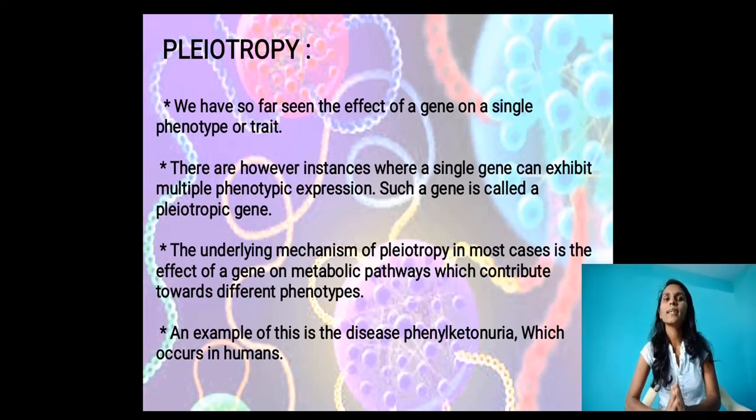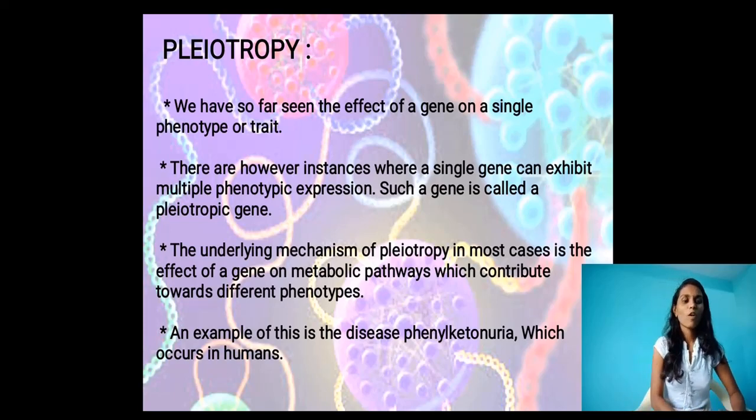Here only a single gene expresses multiple characters. Such a gene is called a pleiotropic gene. For example, a single gene affects metabolic pathways which contribute towards different phenotypes. A single gene that carries out different types of metabolic activities within the body is called a pleiotropic gene.